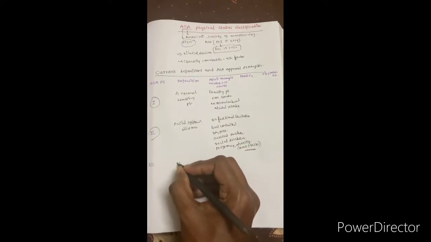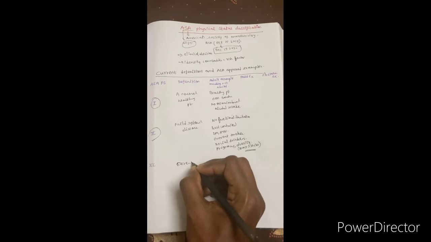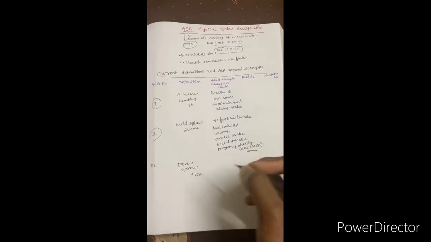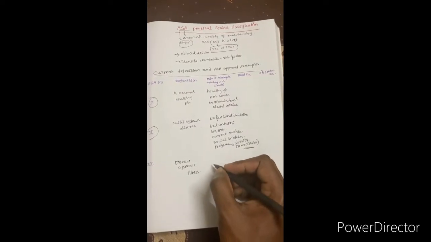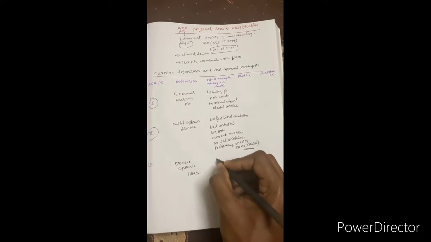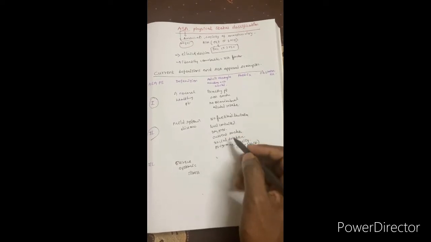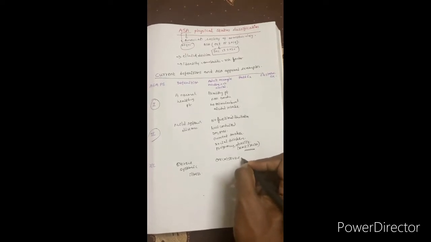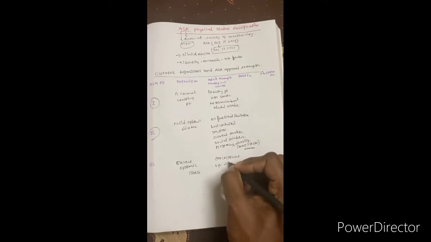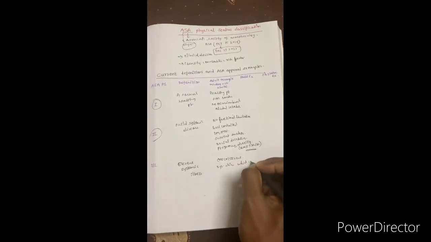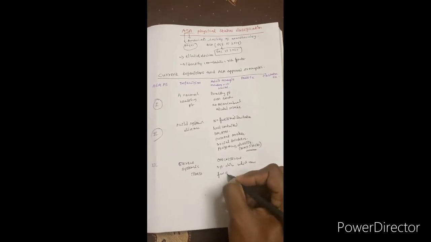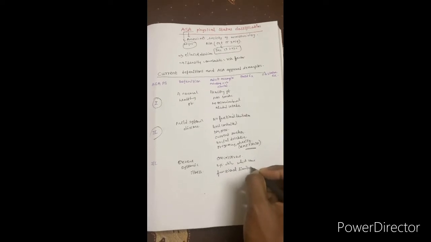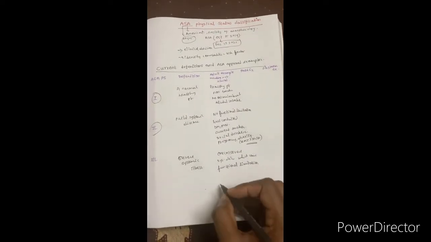Whereas the ASA 3 category is patients with severe systemic illness. Okay, so what does severe systemic illness mean? It means the patient has one or more severe systemic diseases which cause functional limitation of the individual. Because of these comorbidities, the patient's functionality is limited. Functional limitation of the individual is there, which means that patient comes under ASA 3.